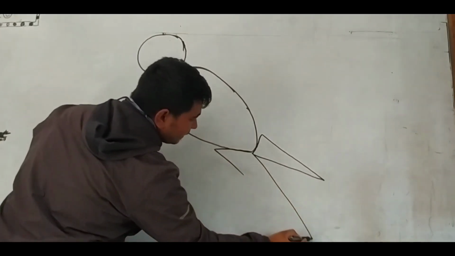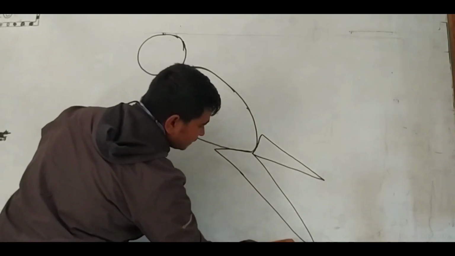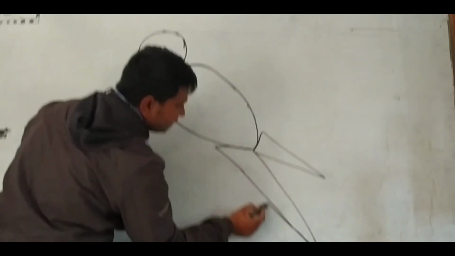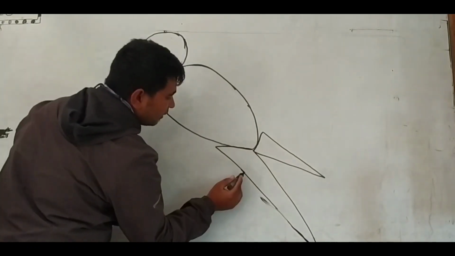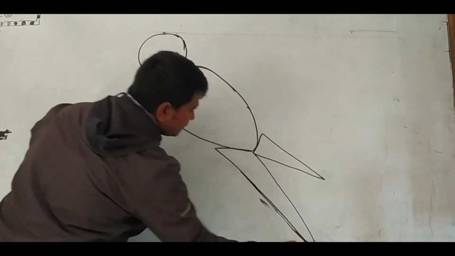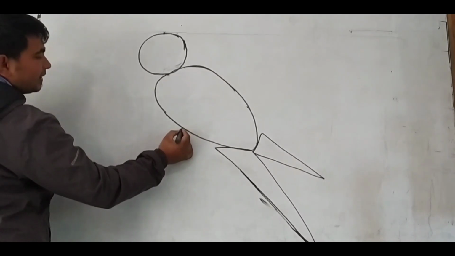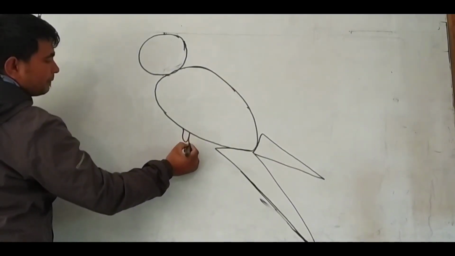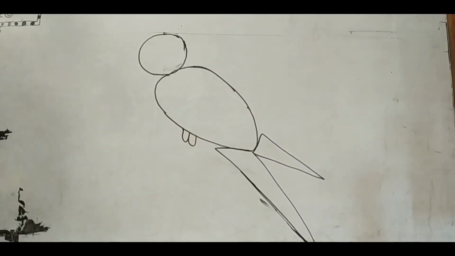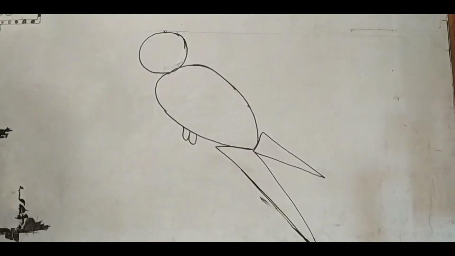Then on another side we make a big long triangle. After this we make a W. We use the letter W for making the leg.